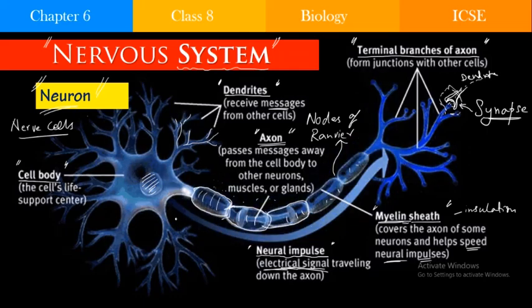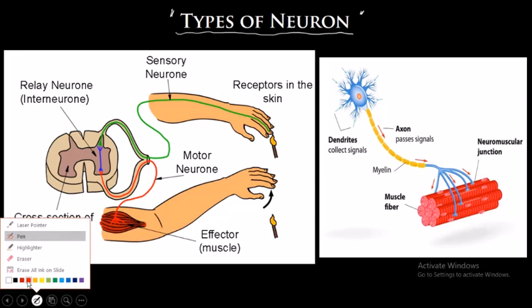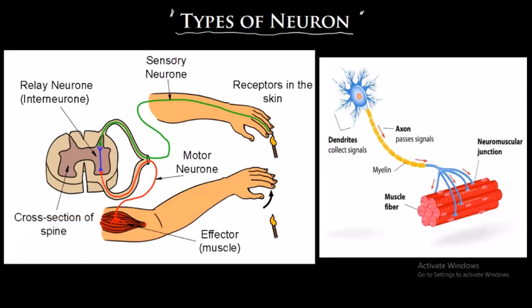This control and coordination is done by the nerve cells. The question is, are all the nerve cells similar? The neurons are of different types. Basically there are three types of neurons.